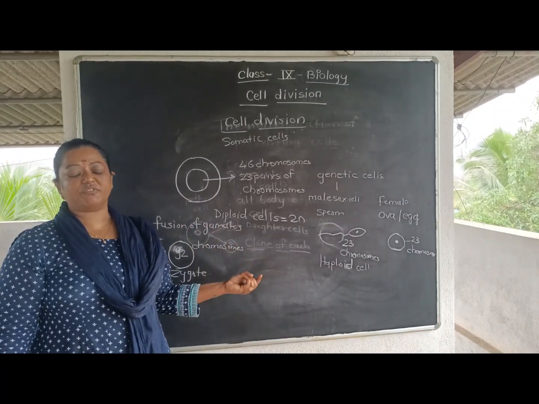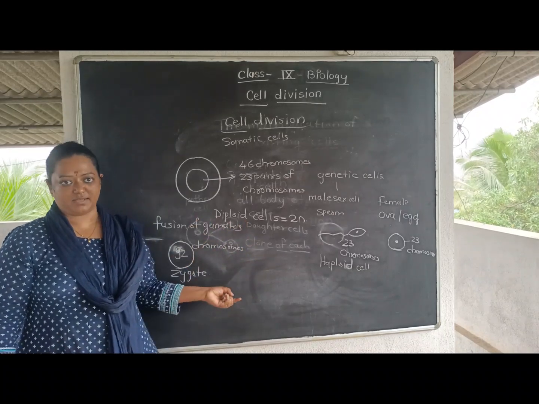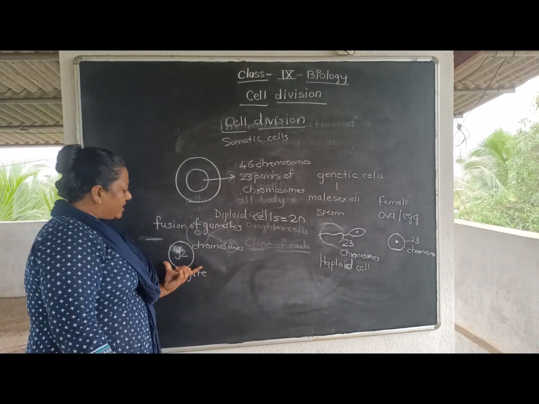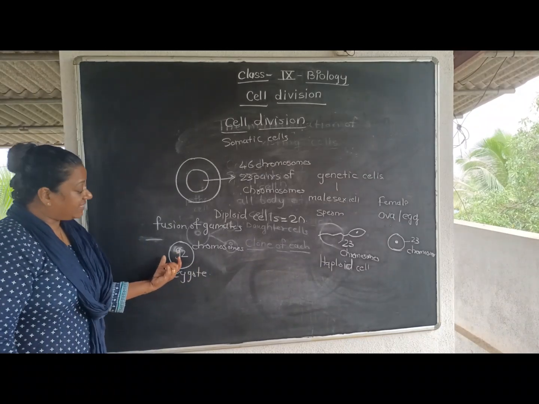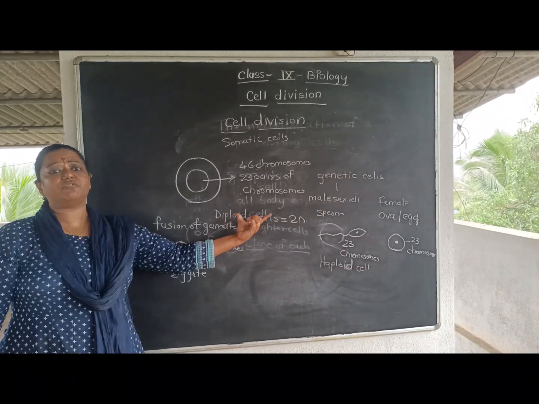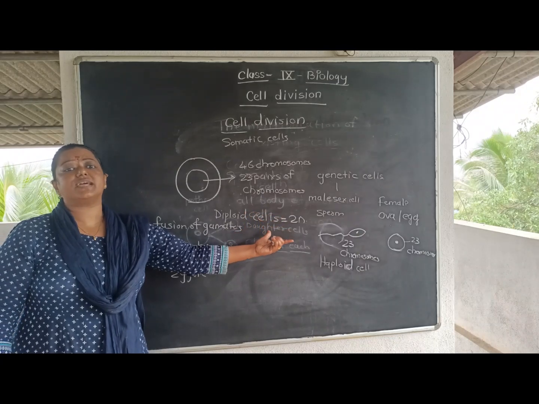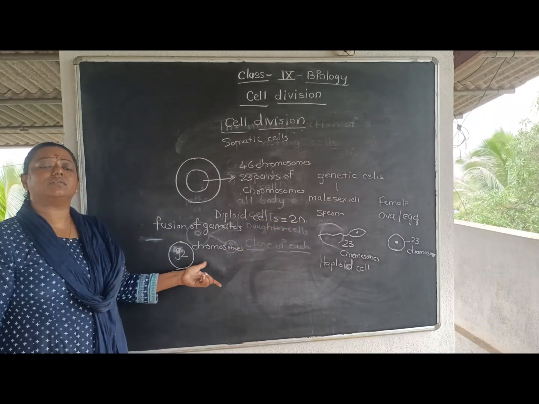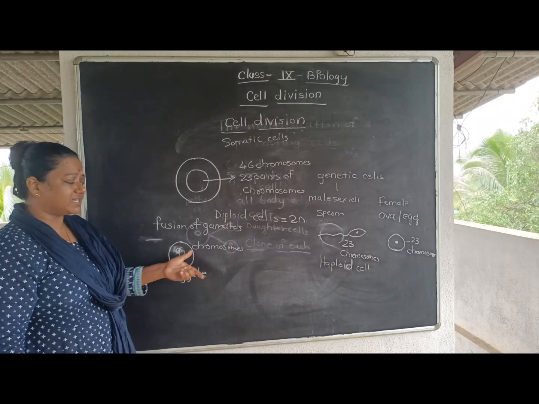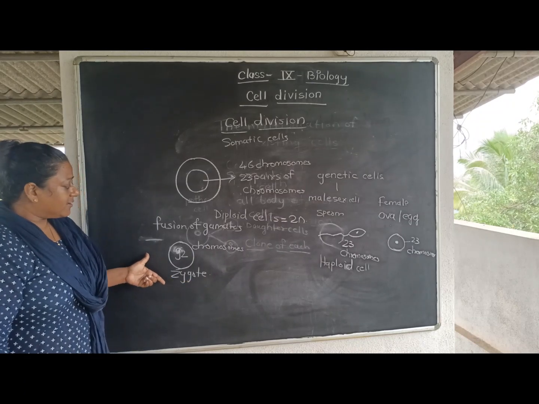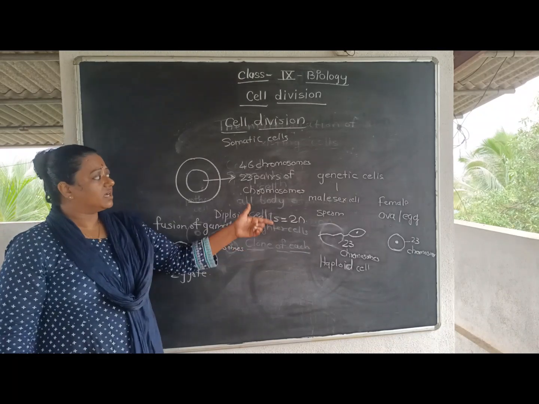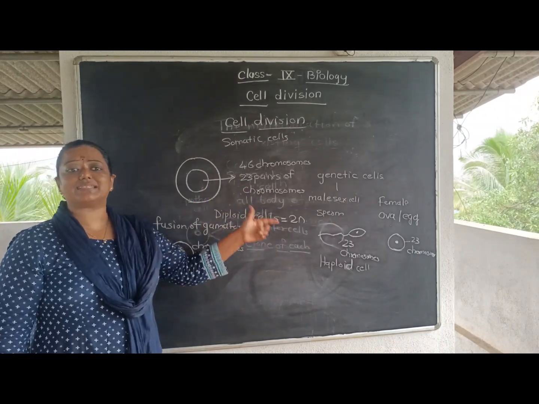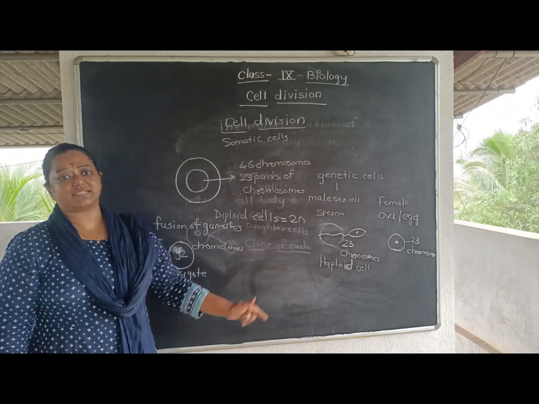When the gametes fuse, it will have 46 chromosomes only, and then it will give rise to a simpler kind of cell division, a different type of cell division that I shall let you know. So to restore the original number, we have half the number of chromosomes in the male sex cell and in the female sex cell.